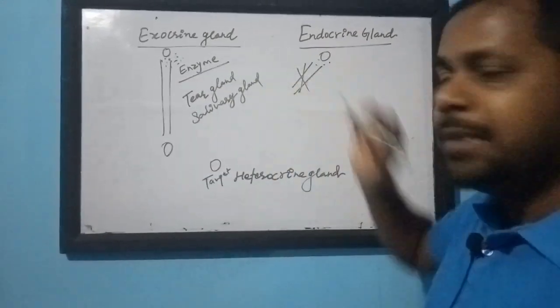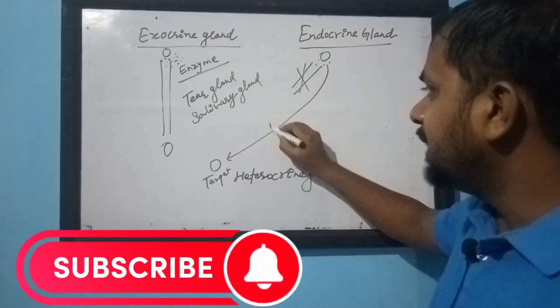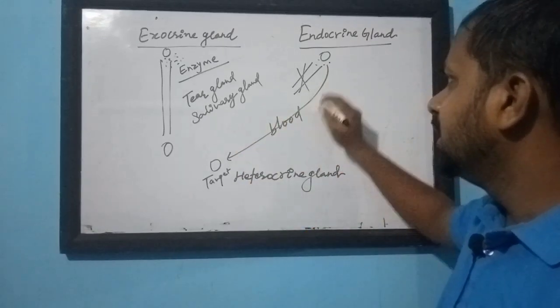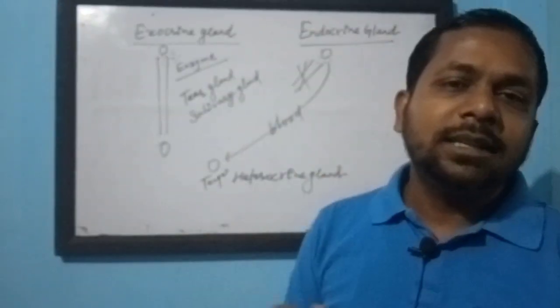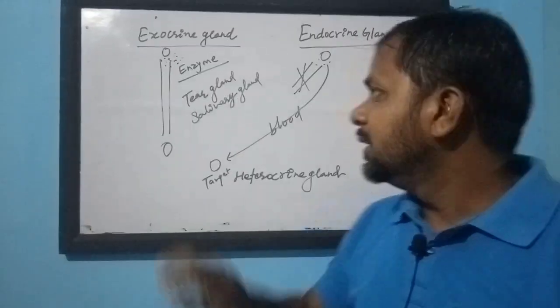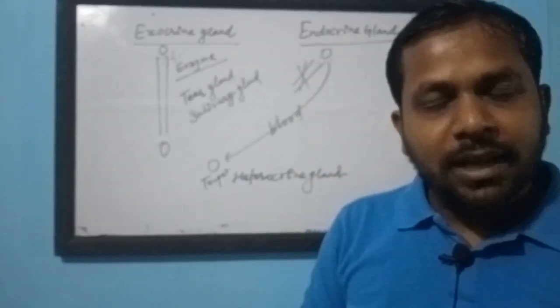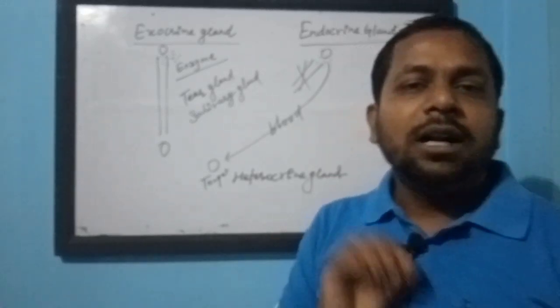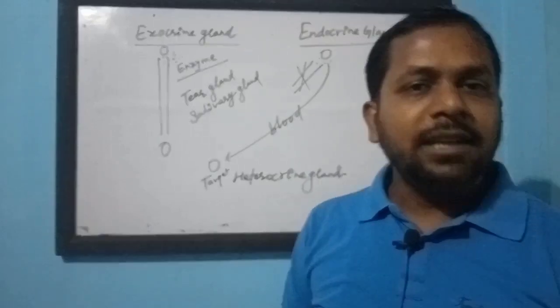Then how is this chemical transported? This chemical is transported to the target with the help of blood. This chemical is deposited into the blood, and the blood carries that chemical to the target site. Then this gland is called endocrine gland.